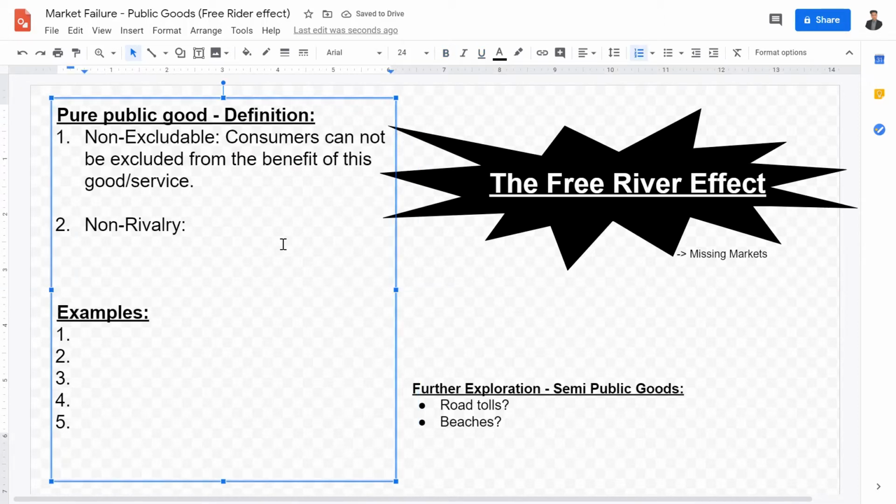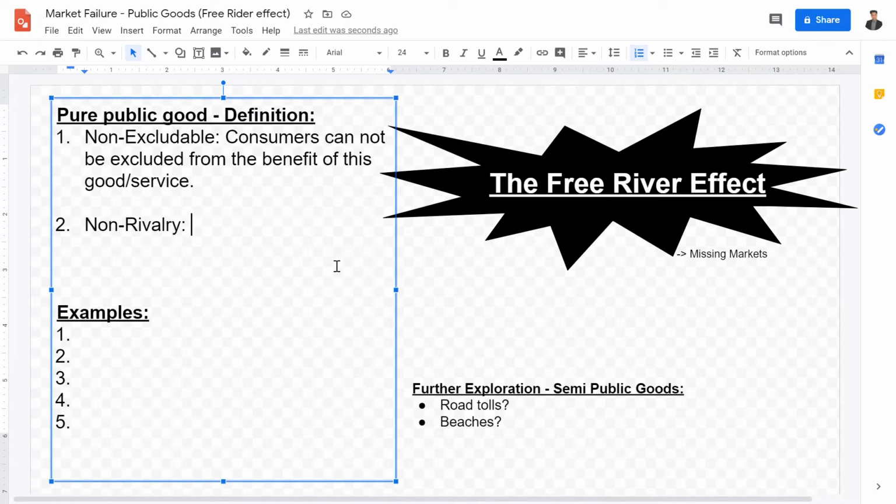For example, also street lights. Regardless of whether you're a tax-paying citizen or a non-tax-paying child, you are still going to enjoy the benefits that streetlights bring to the cities and the towns. So this is the idea of non-excludability: consumers or people cannot be excluded from the benefits of this good or service.